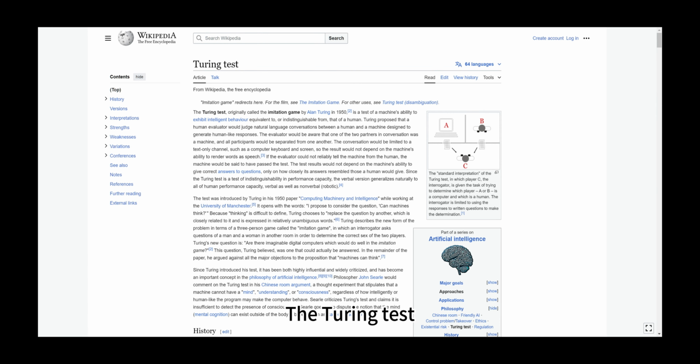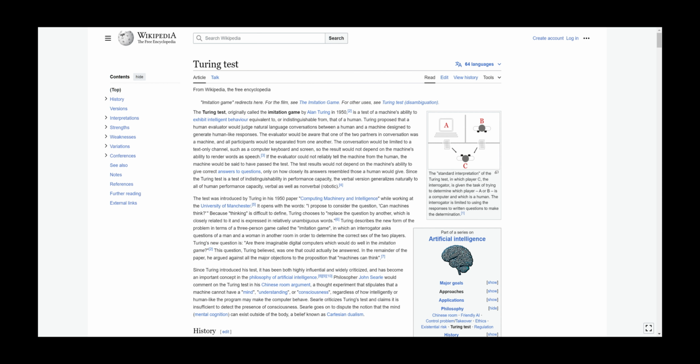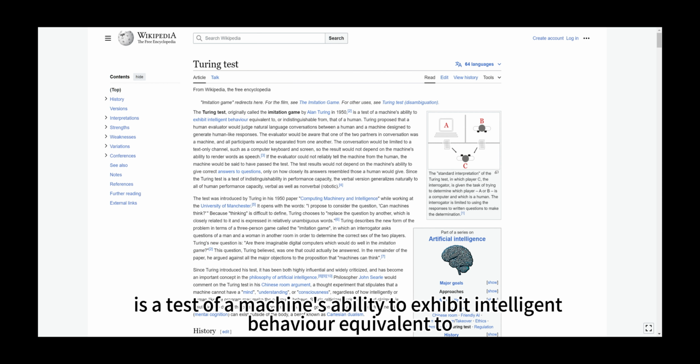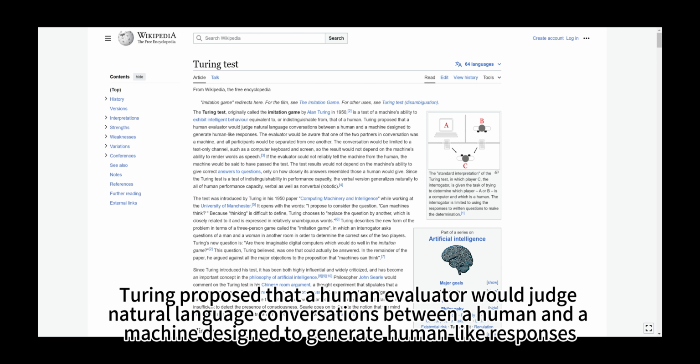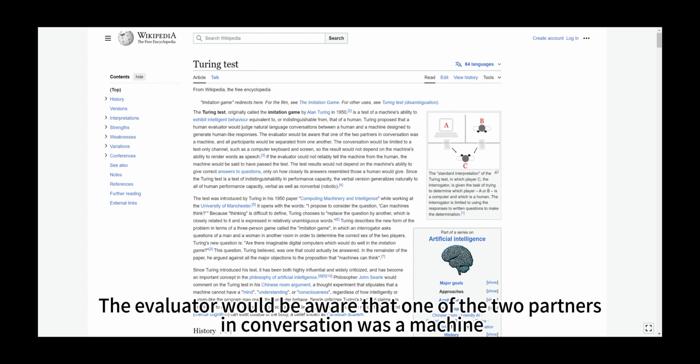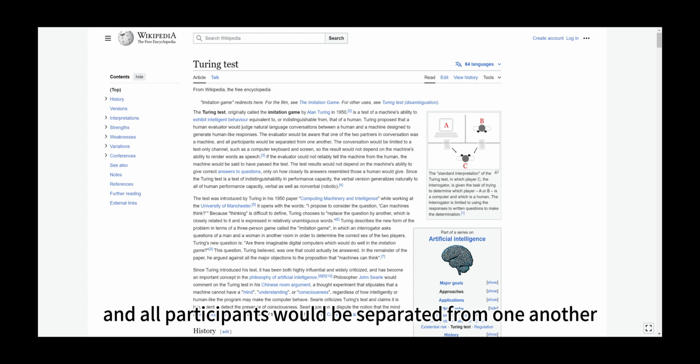The Turing test, originally called the imitation game by Alan Turing in 1950, is a test of a machine's ability to exhibit intelligent behavior equivalent to, or indistinguishable from, that of a human. Turing proposed that a human evaluator would judge natural language conversations between a human and a machine designed to generate human-like responses. The evaluator would be aware that one of the two partners in conversation was a machine, and all participants would be separated from one another.